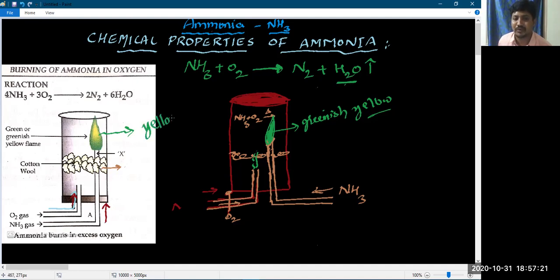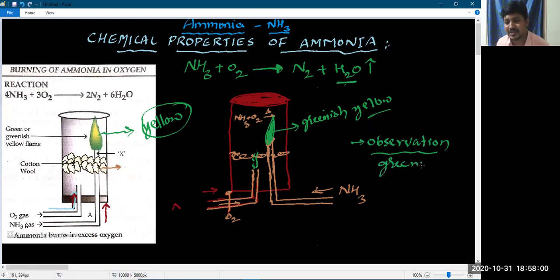So this is a very important topic in board examinations. Many board examinations have asked: what is your observation during the reaction of ammonia with oxygen, or the combustion of ammonia with oxygen? That is a point you have to remember. The observation is: when dry ammonia gas is passed through the oxygen and we ignite it with the ignition tube, it produces a greenish yellow flame. So this is your observation.